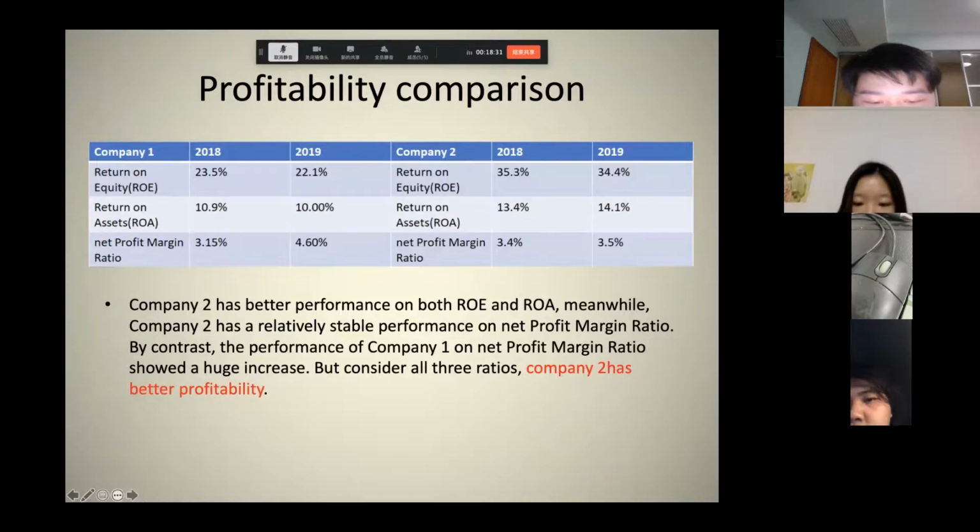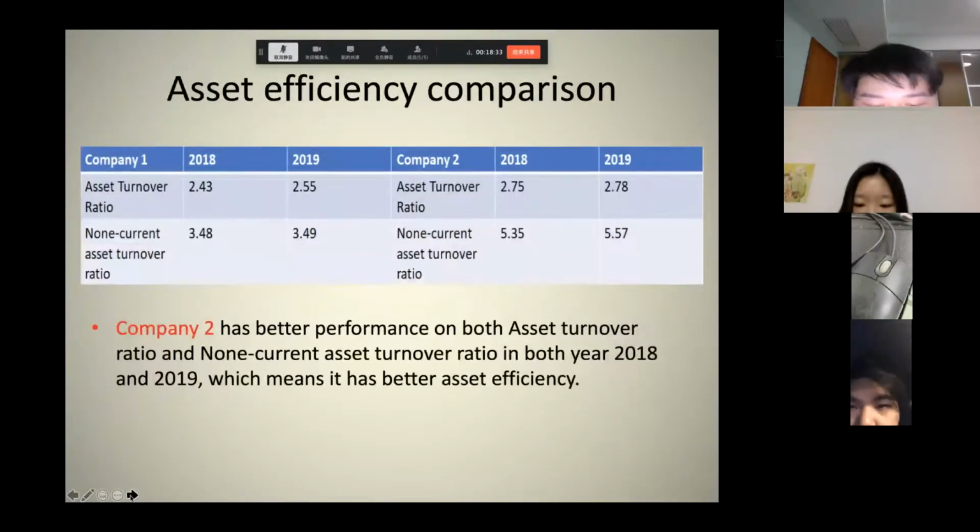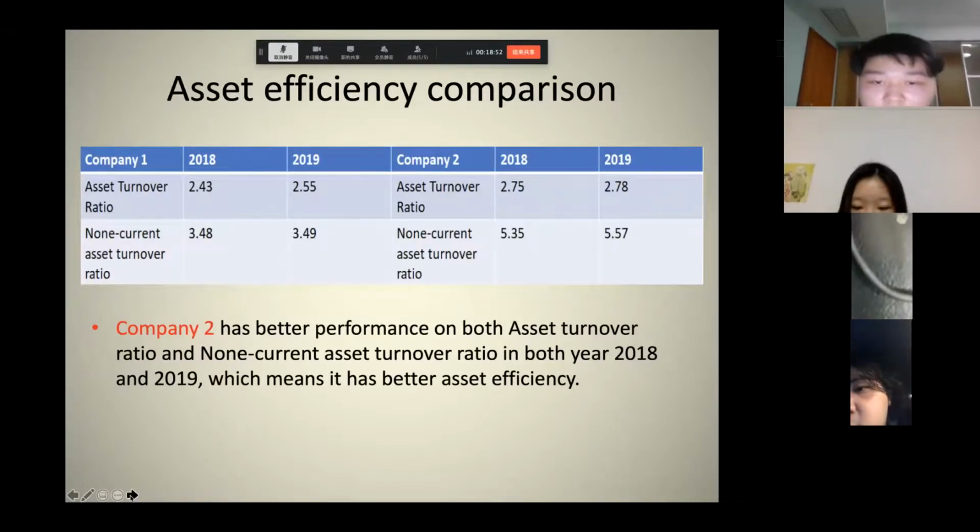So next one. I want to describe the asset efficiency. The first important point in asset efficiency is the asset turnover ratio, which measures the value of the company's sales or revenues relative to the value of its assets.